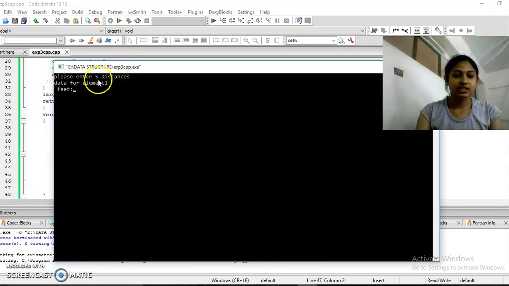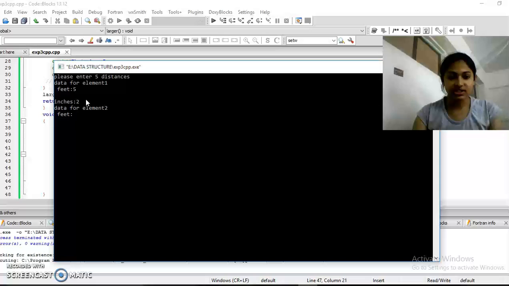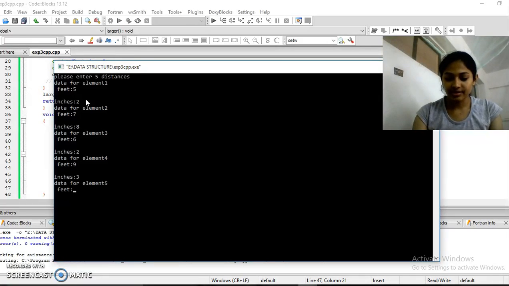Okay, please enter the 5 distances. For element 1, feet, I'll enter 5 feet and 2 inches. Next is element 2, 7 feet and 8 inches. 3 is 6 feet and 2 inches. Then 4th is 9 feet and 3 inches. Okay, then 5th one is 3 feet and 6 inches.